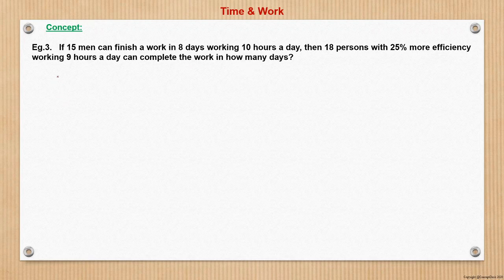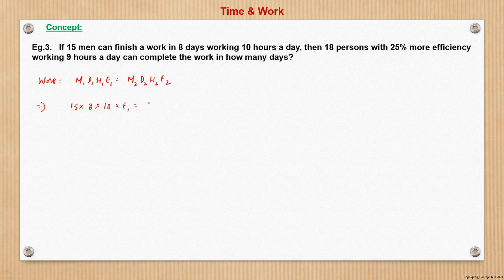So again the same thing, we can equate work. Work is M1 D1 H1 E1, which is equal to M2 D2 H2 E2, since the same work has to be done. Same man-days or man-hours concept we are using here. So initially the number of men were 15, working for 8 days, 10 hours a day, with say efficiency of E1.